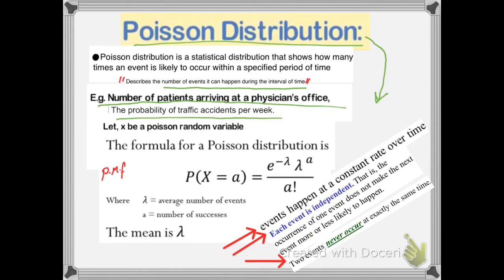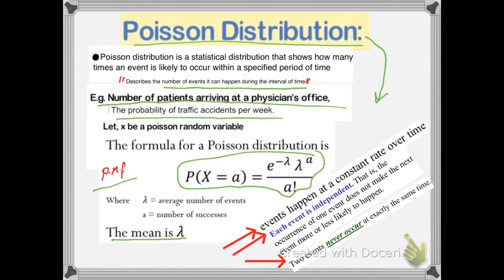The probability mass function of the Poisson distribution is given by this formula, and this formula depends on one parameter, the mean or lambda. To use the Poisson distribution, we have three conditions.